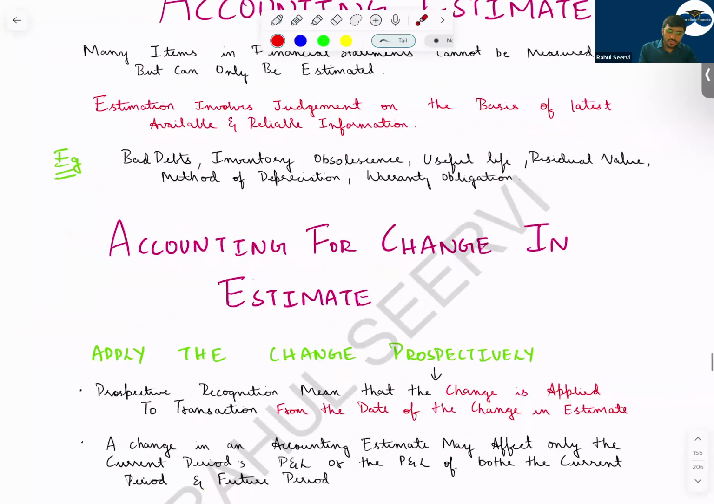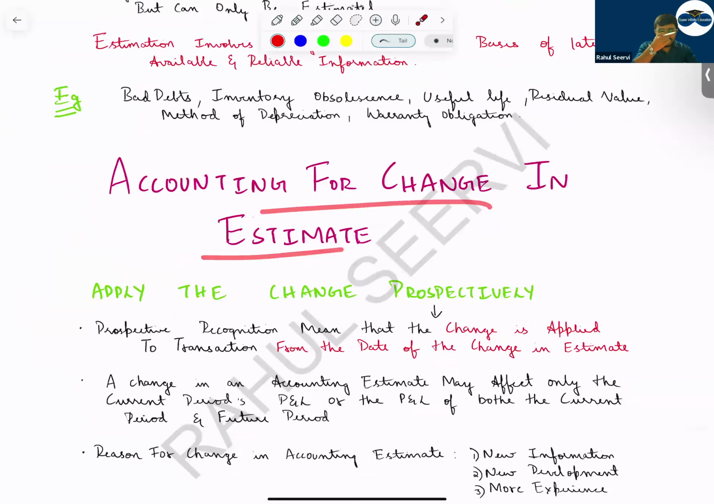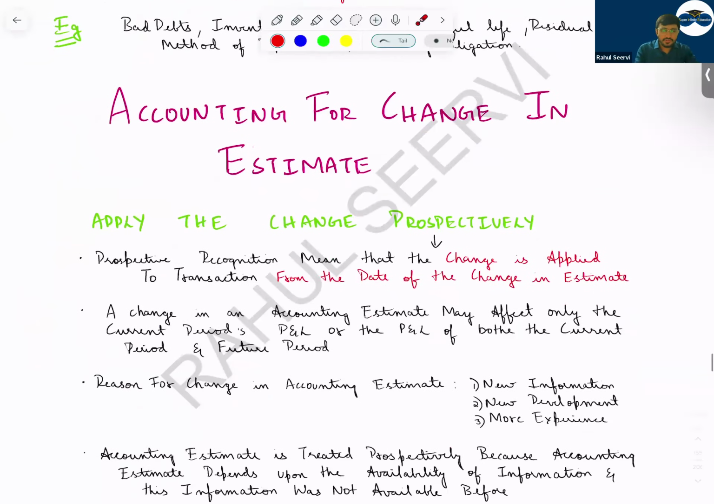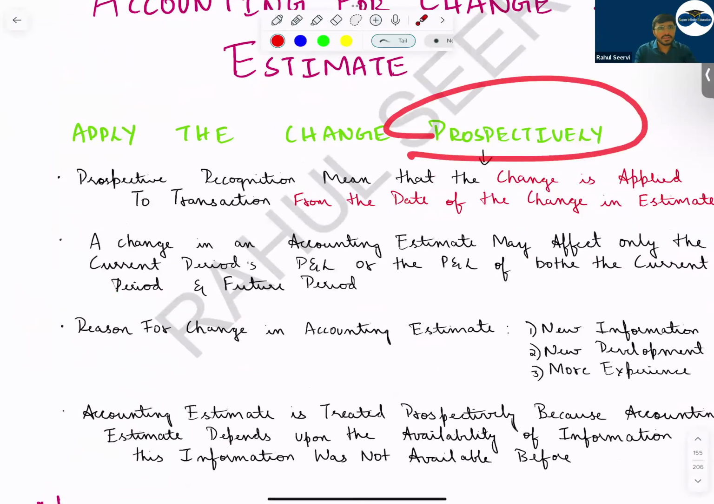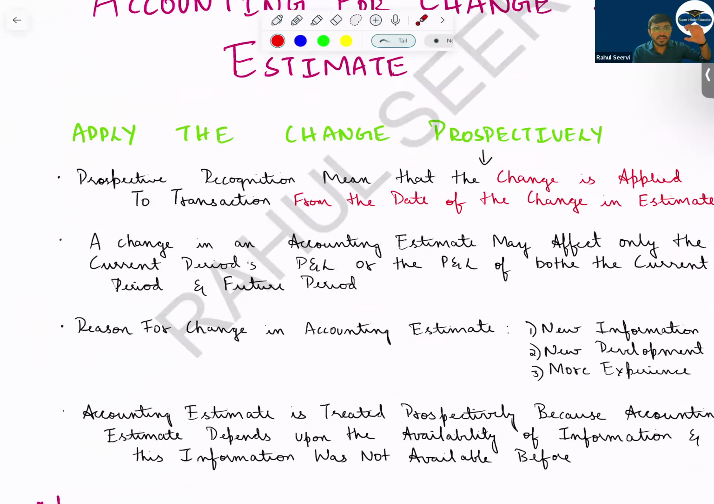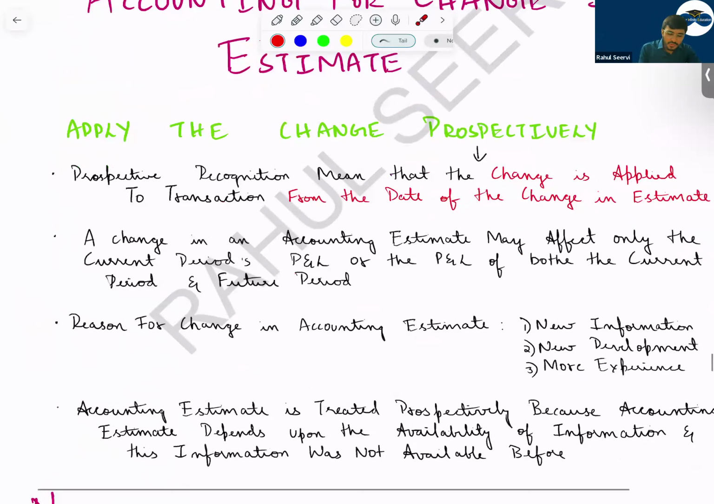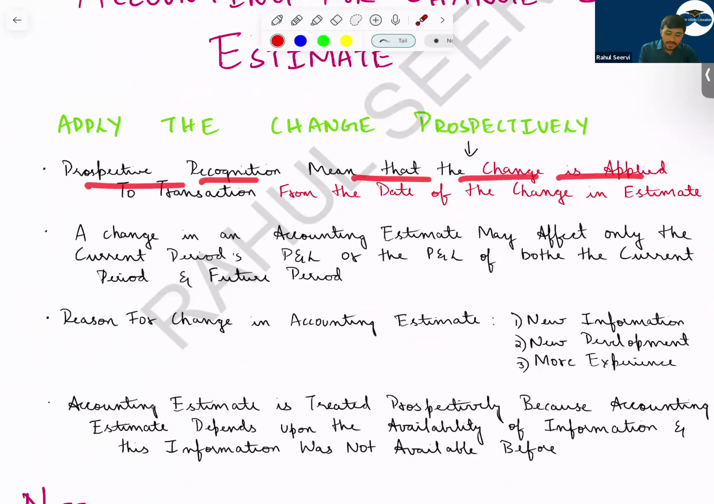So now, sir, accounting for change in estimate. Now, when there is a change in accounting estimate, do you do retrospective treatment? No, we do prospective treatment. That means from this day only we consider the change. In your IAS 16, we had done this for depreciation calculation. Prospective recognition means that the change is applied to transactions from the date of the change in the estimate. From today, you consider the change.